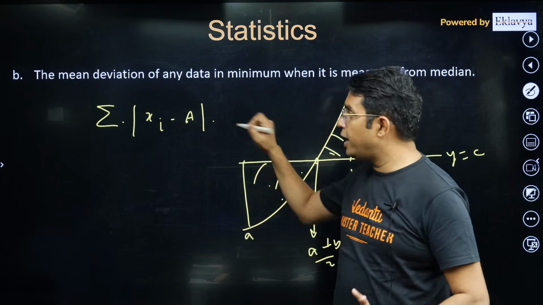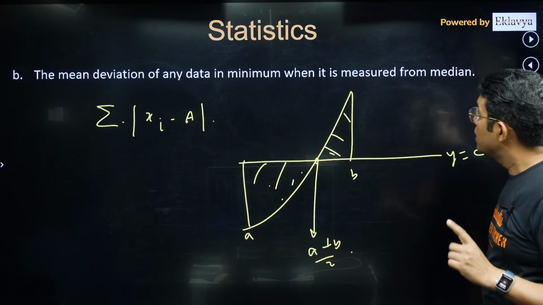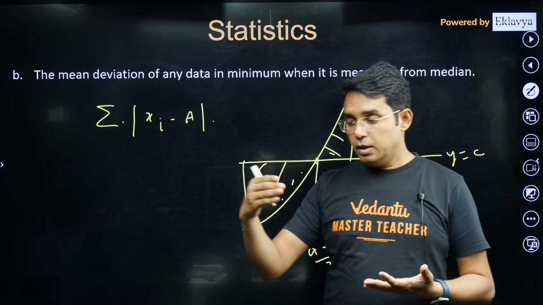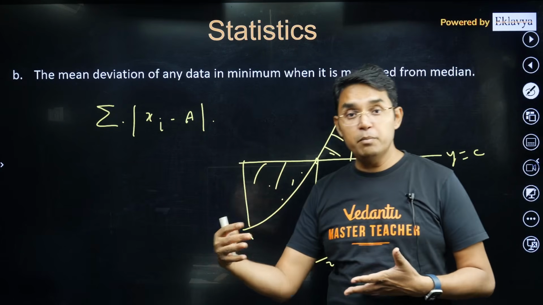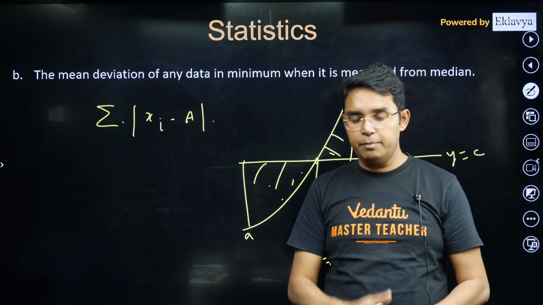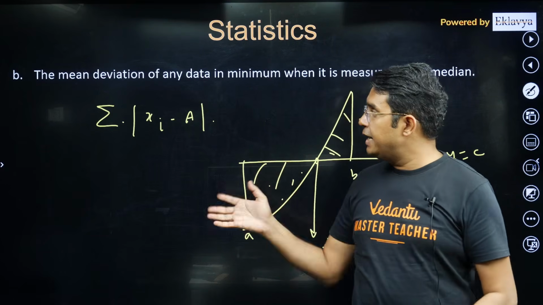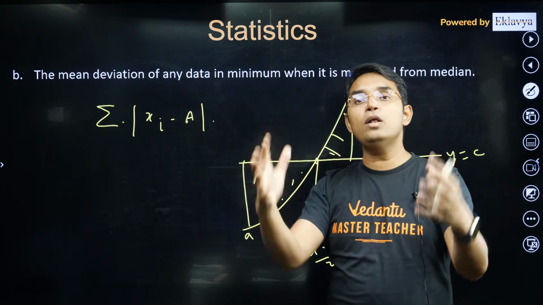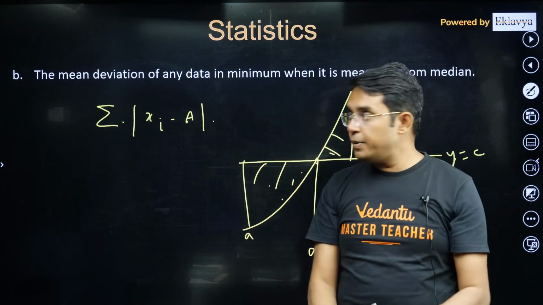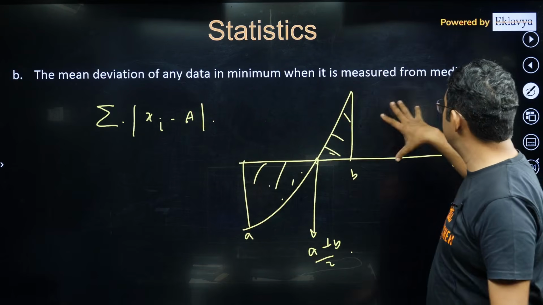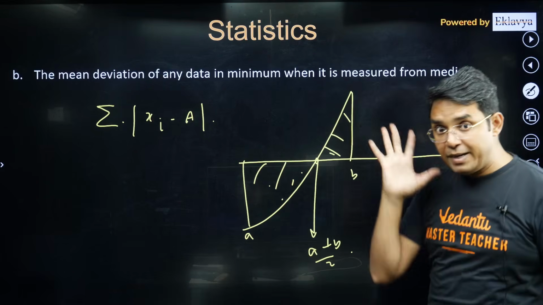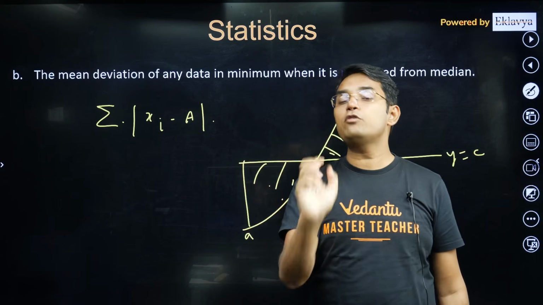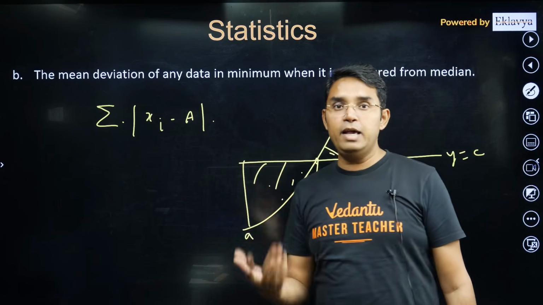That's the reason why mean deviation about the median is minimum among any other, like mean deviation about the mean, or mean deviation about the mode, or any other number. If you fix mean deviation about, let's say, 10, and 10 is neither the median nor the mode, in that case, if you find all the mean deviations and compare, your smallest value occurs when it is about the median. I have repeatedly said this so that it goes into your mind and you do not forget it. So don't ask why I am repeating this again and again.